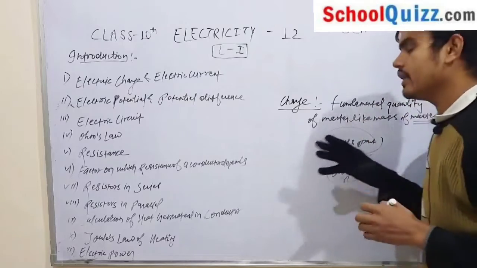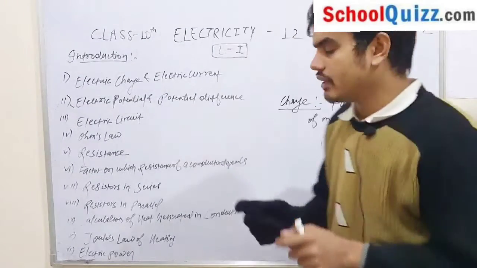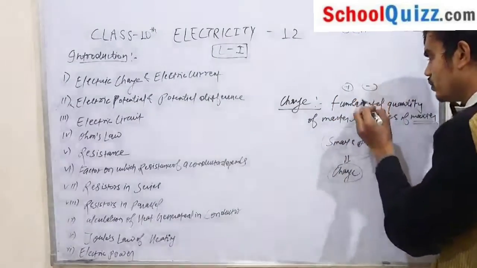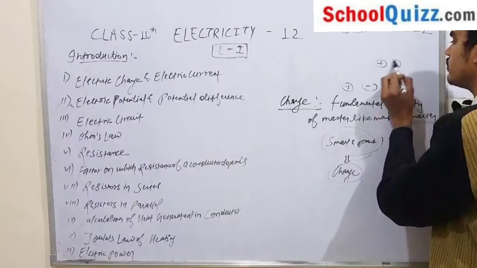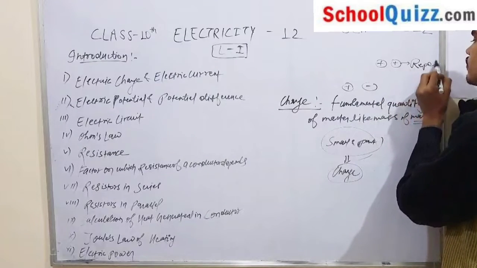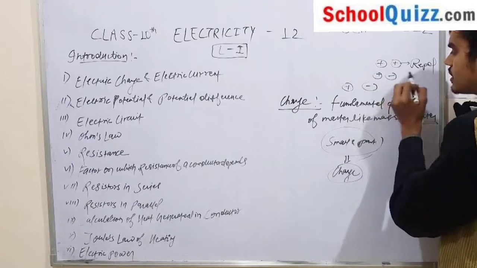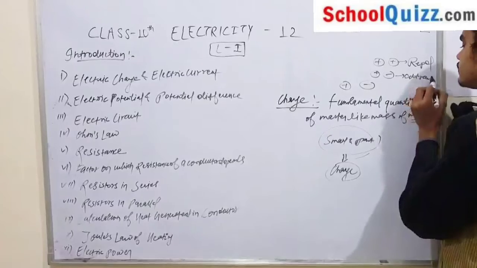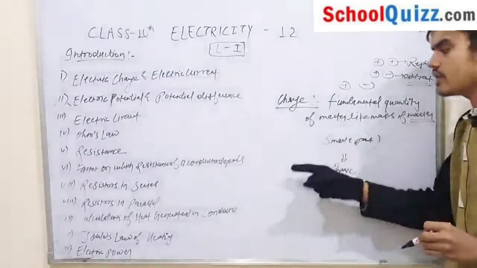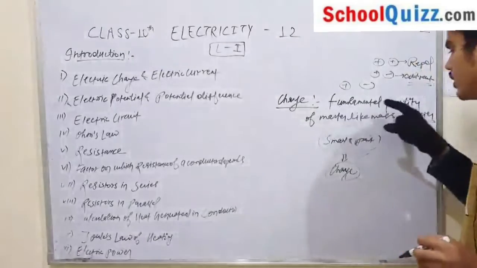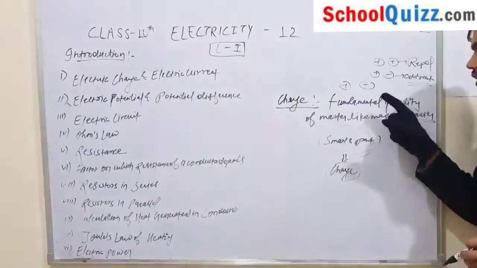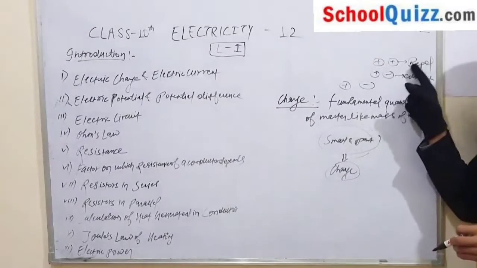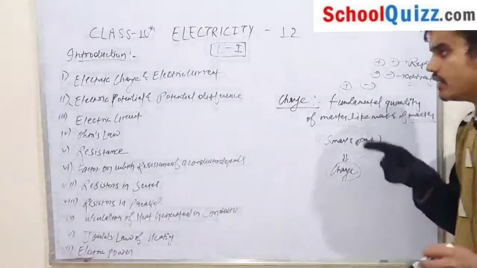There are two types of charges, positive charge and negative charge. We know that the same type of charges repel each other, and opposite charges, that is positive and negative, attract each other. So this is all about charge. Charge is a fundamental quantity. It is of two types, positive and negative. Like charges repel each other and opposite charges attract each other.